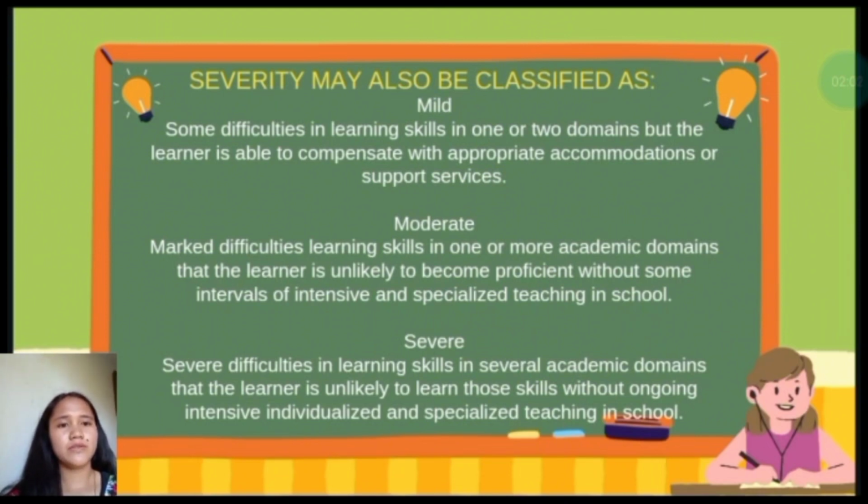Next is severe. When I say severe, there are difficulties in learning skills in several academic domains, and the learner is unlikely to learn those skills without ongoing intensive, individualized and specialized teaching in school. So they need to be monitored individually.